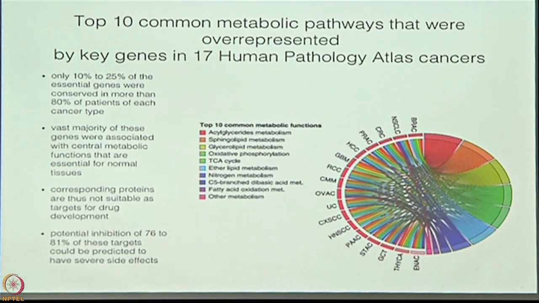Okay, one more impressive chart for you to understand. The genes that were most commonly expressed were of the most common metabolic functions, and they were all expressed in several of these cancers. Now, if you think of a drug target, because these are common metabolic functions, they are also occurring in normal cells.